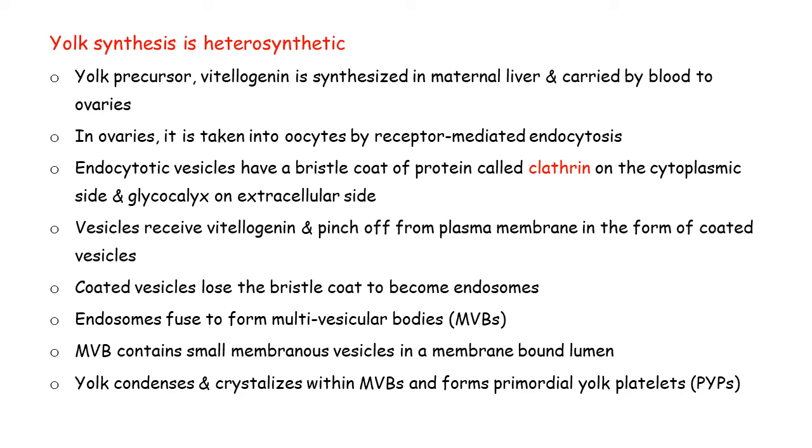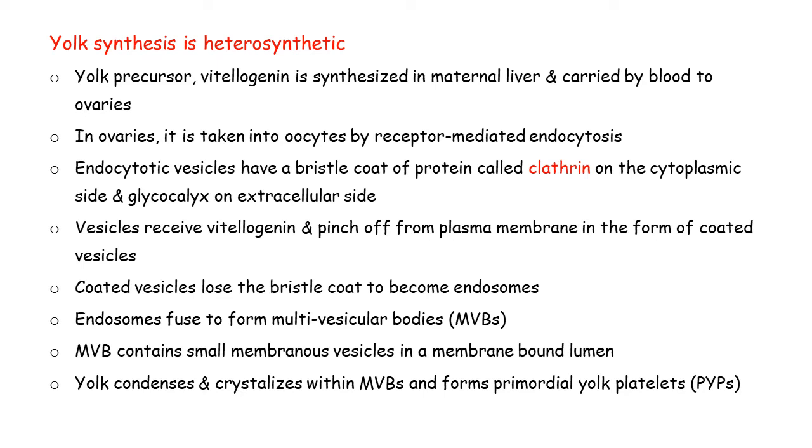Means vitellogenin by transportation of blood will enter into the oocyte, and in the oocyte these receptors will bind to the vitellogenin. Vesicles are formed, which are carrying vitellogenin. Okay, this protein is present in the endocytotic vesicles.